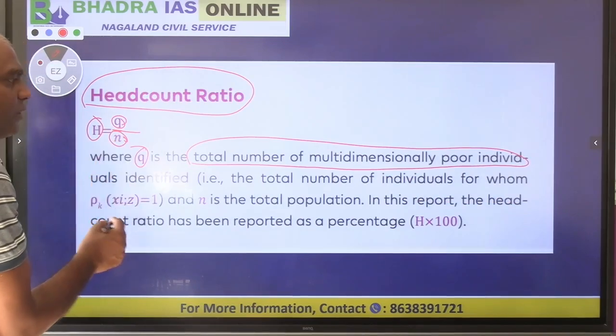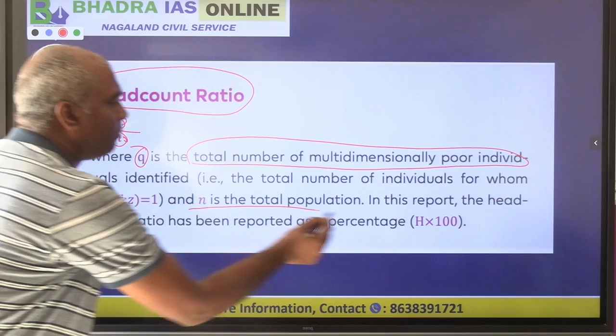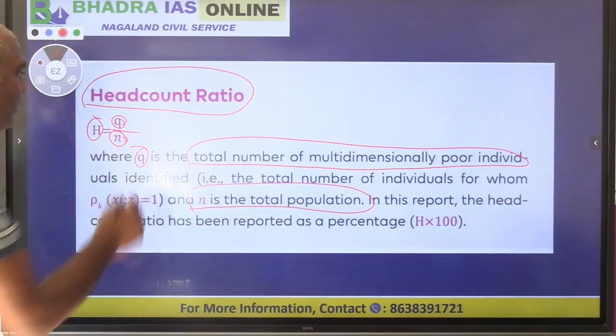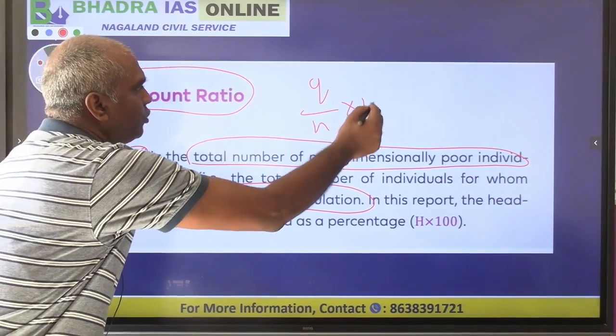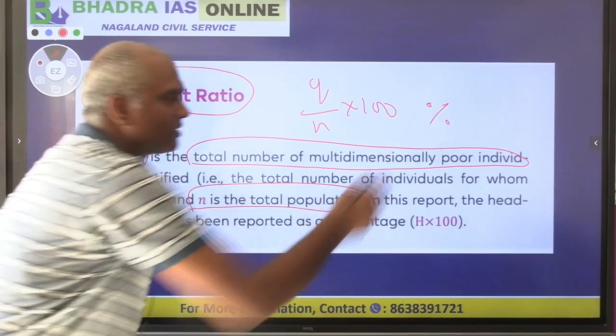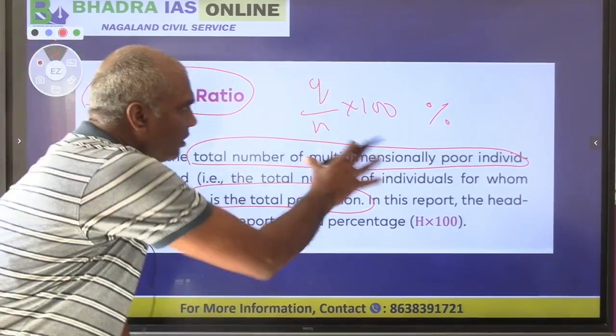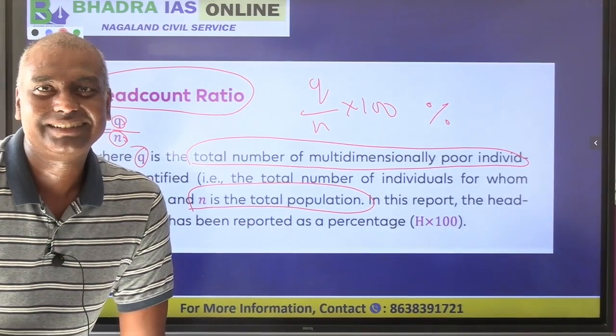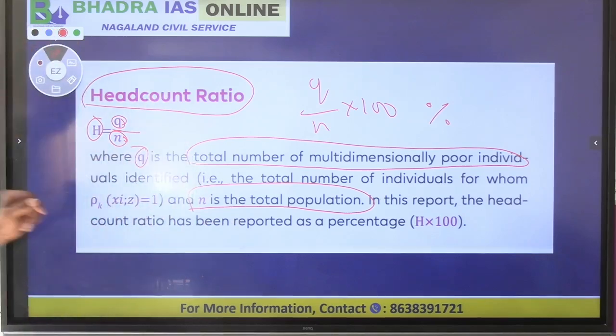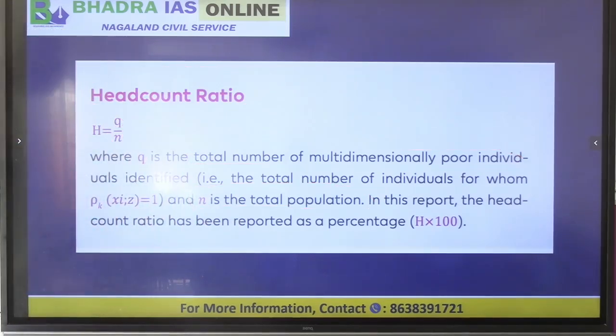N is the total population of our country. You divide Q by N and multiply by 100, and you will get the percentage. Based on this we say what is the percentage of poverty in India. Understood now? That is the simple formula given by Niti Aayog to calculate it.